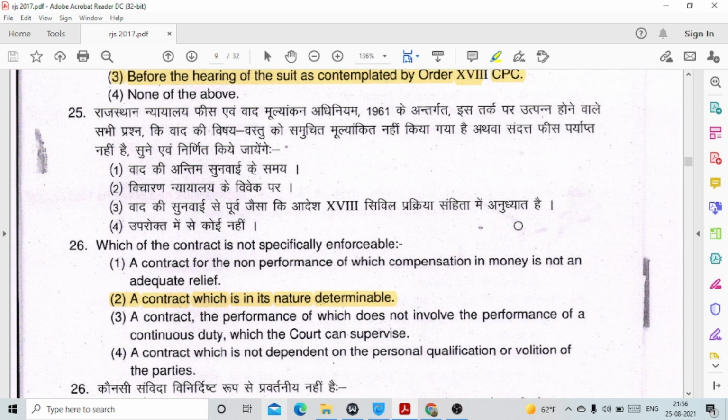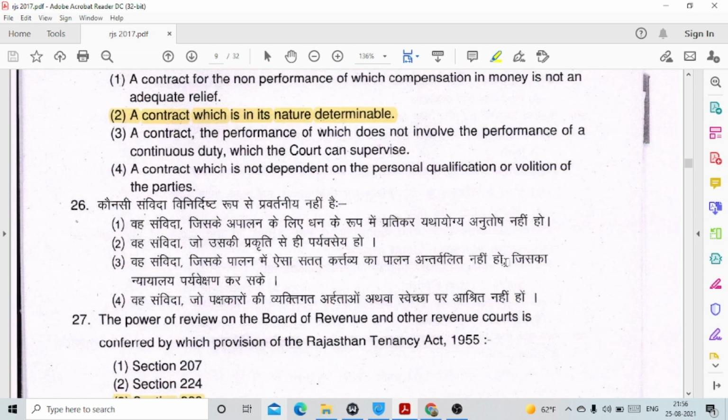Question number 26. Which of the contract is not specifically enforceable? Option number 2, a contract which is in its nature determinable.